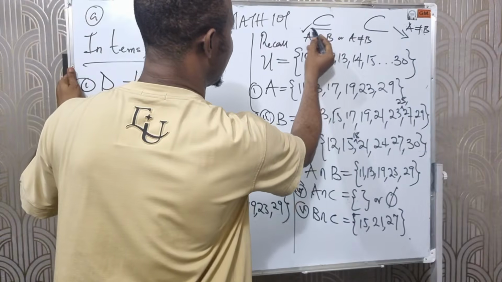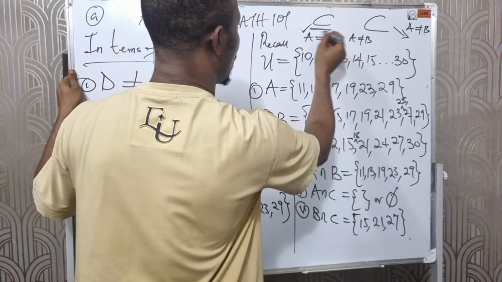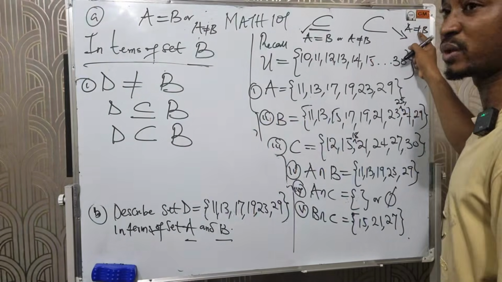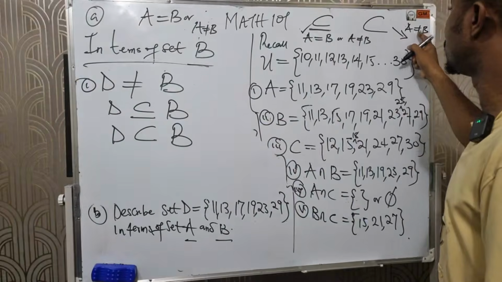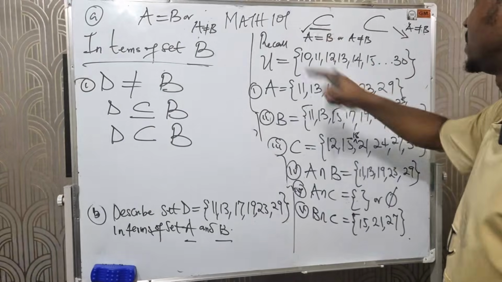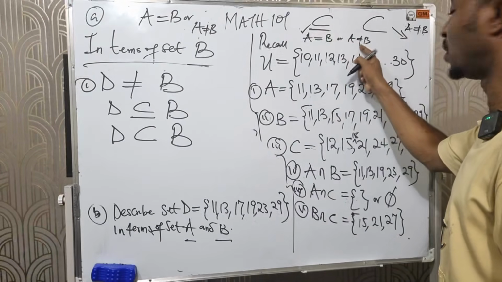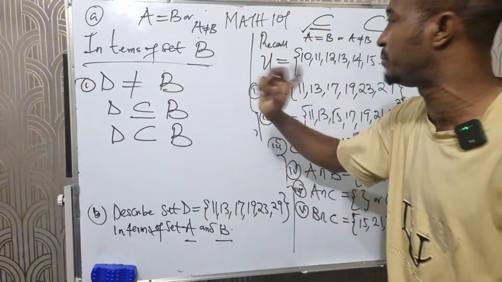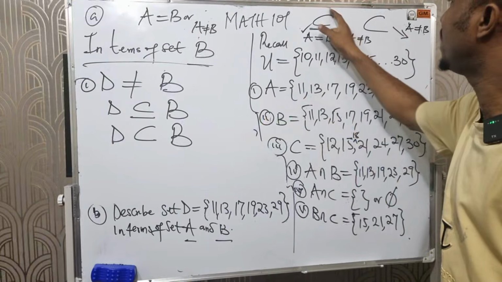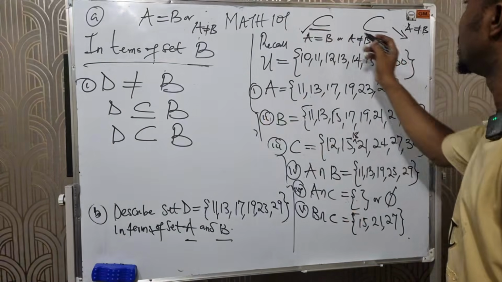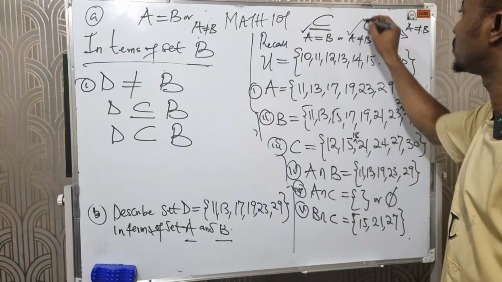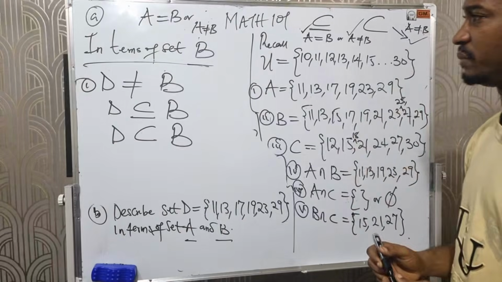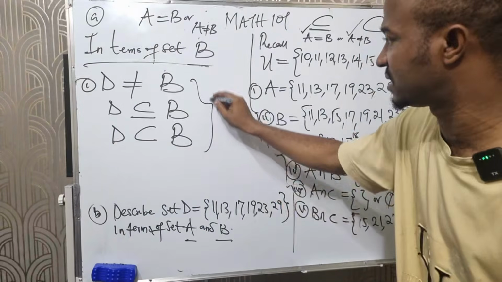This sign here, this dash means an equal sign. Because there's no equal sign here, this means not equal to. Don't forget. This means equal to or not equal to. So since my D is not equal to B, I can use either this symbol or this symbol. Because in this symbol, we have A not equal to B, and in this symbol, we also have A not equal to B. So the description of this is this.